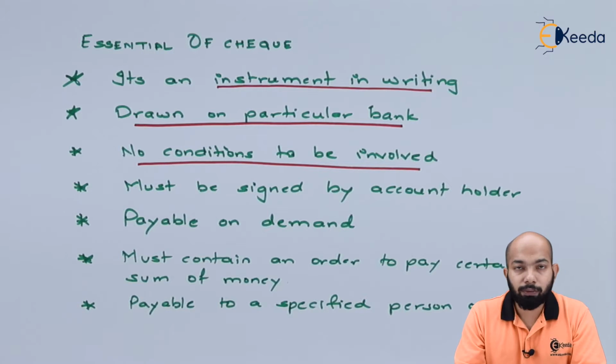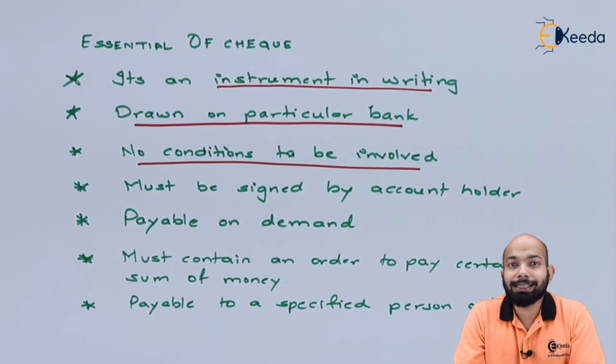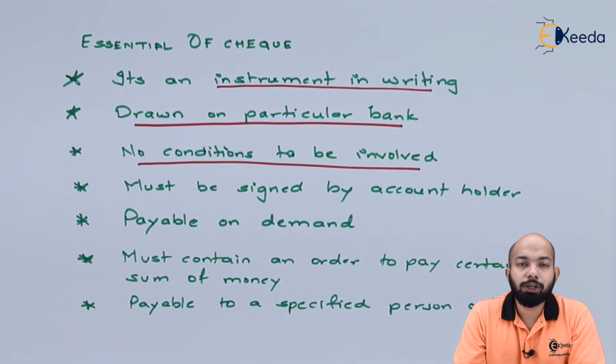No conditions are to be involved. A check is unconditional, as mentioned in the definition. Hence, there is no condition that you have to withdraw 10,000 even if the balance is 11,000 or if the balance is 8,000. There is no such condition. Whatever amount has been mentioned, if you have sufficient balance in your account, it will get withdrawn. You cannot say that the rest will be paid up later and adjustments will be made. It is only an unconditional order.